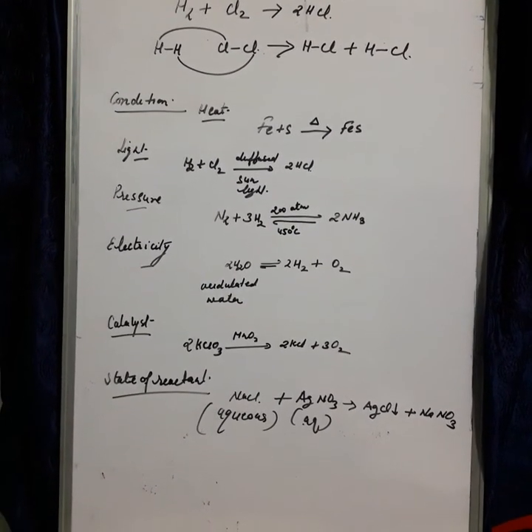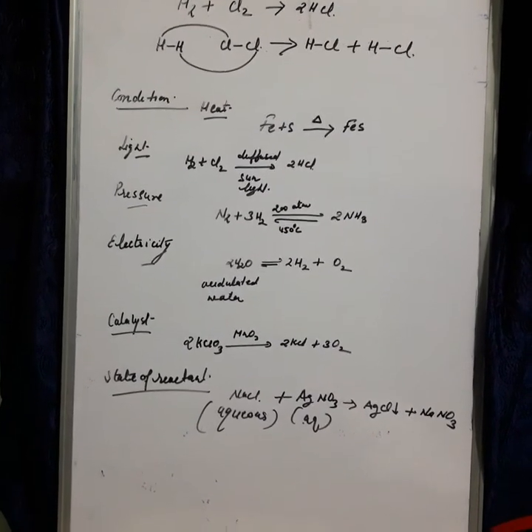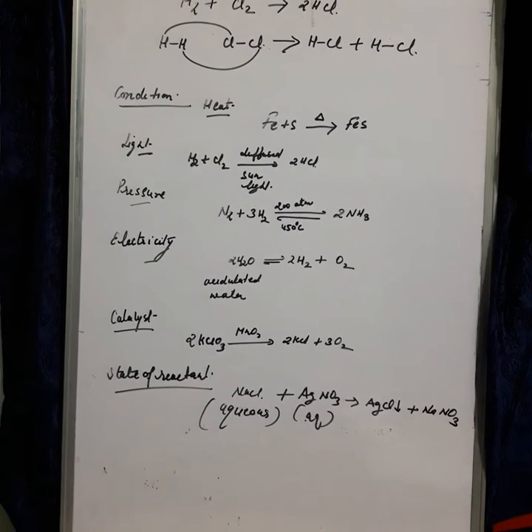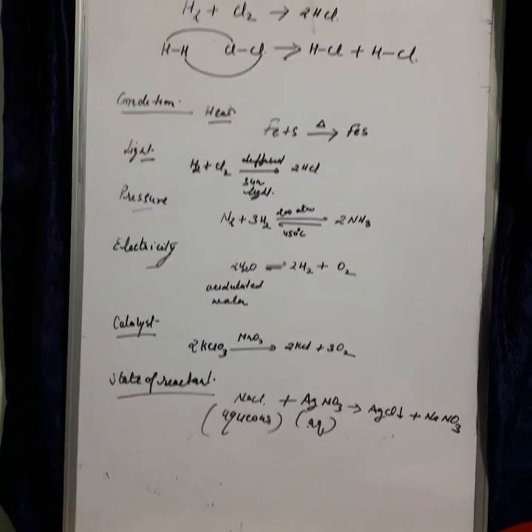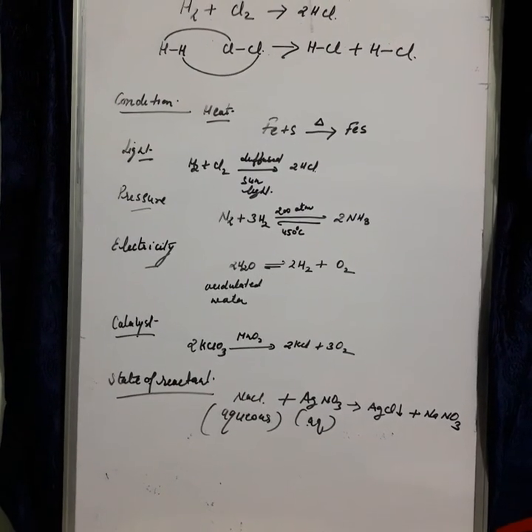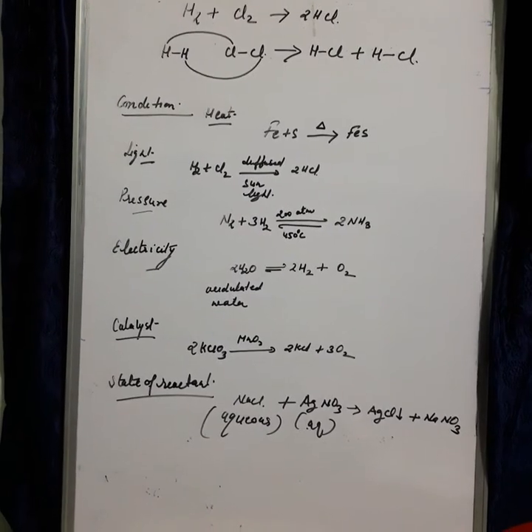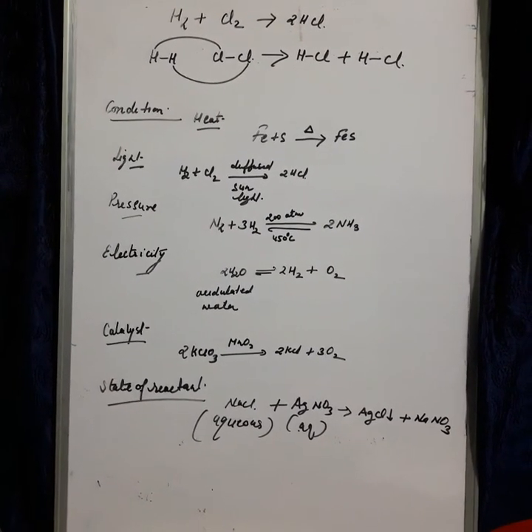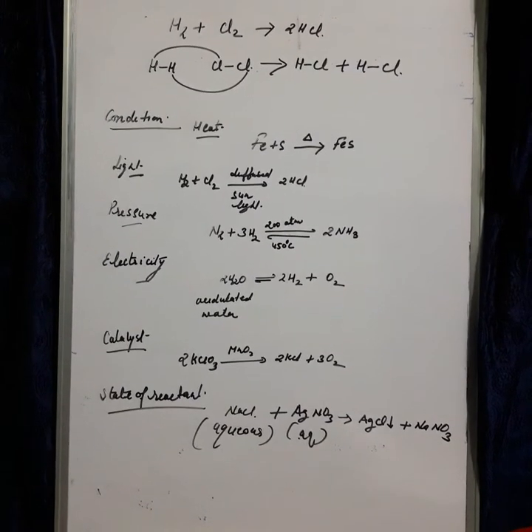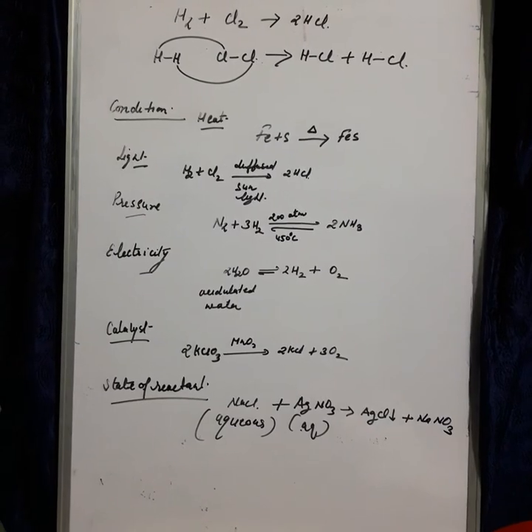Hydrogen reacts with chlorine in the presence of light to produce hydrogen chloride gas. Okay, hydrogen and chlorine react together in the presence of diffuse sunlight, then what they will produce? Hydrogen chloride. So such type of reaction is known as photochemical reaction. A reaction which takes place in the presence of light is known as photochemical reaction.